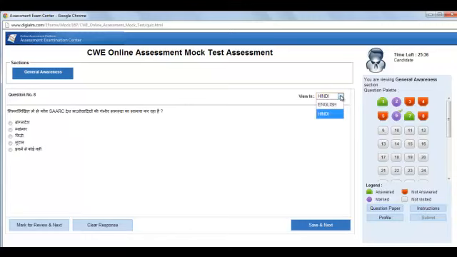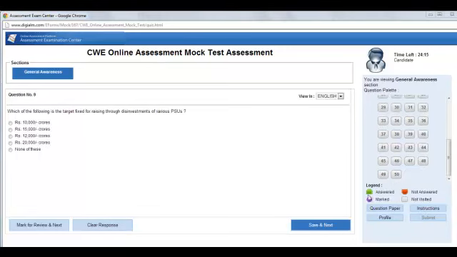So I suggest that you can go on and use these and toggle between English and Hindi for a single particular question that you're looking at. And that will help you in understanding the question better. But choose it wisely, because it will lead to wastage of time as you have to read the question in 2 different languages. So let's say you got the answer, you click on this and you move on.